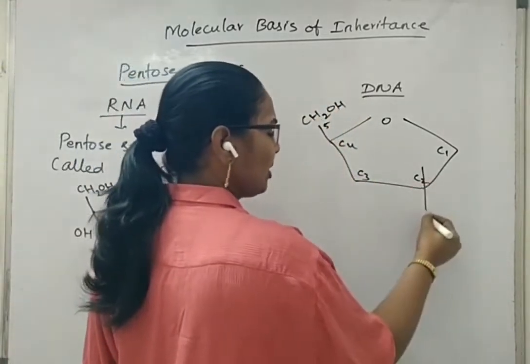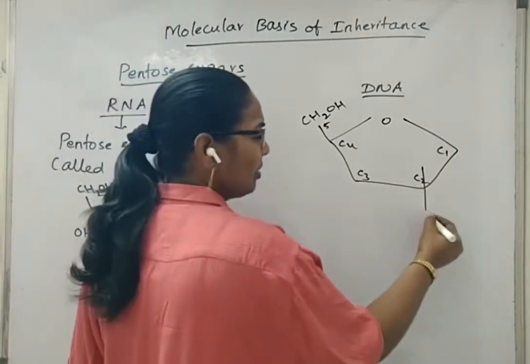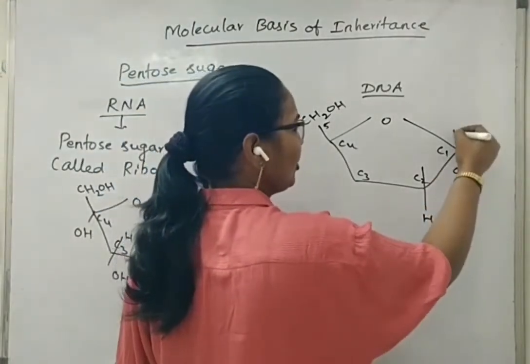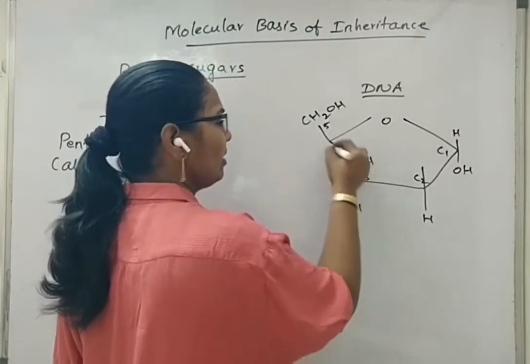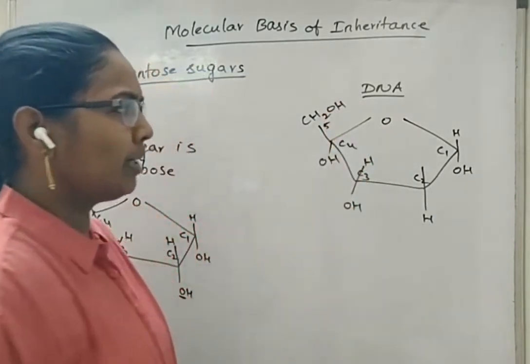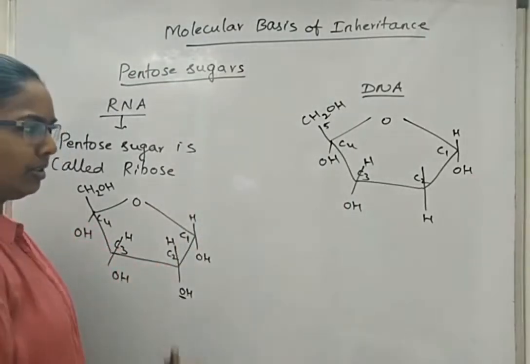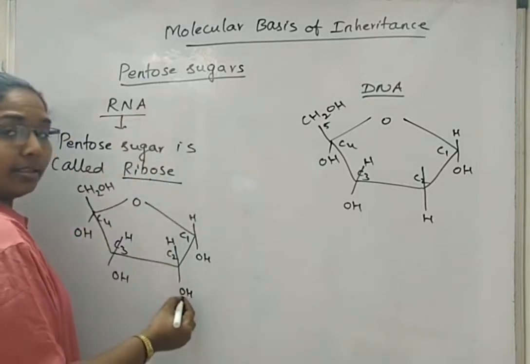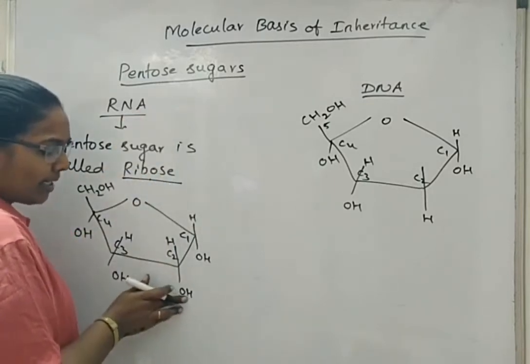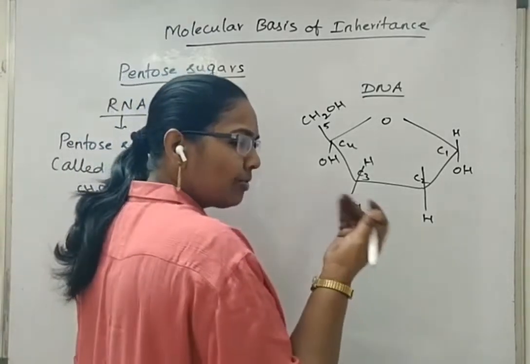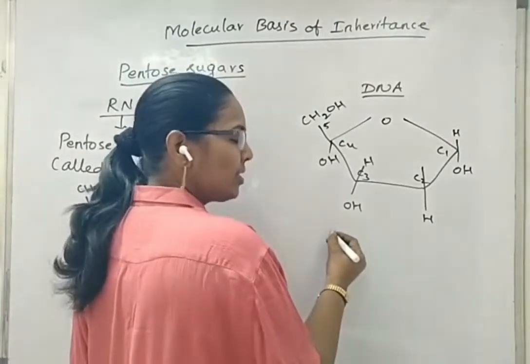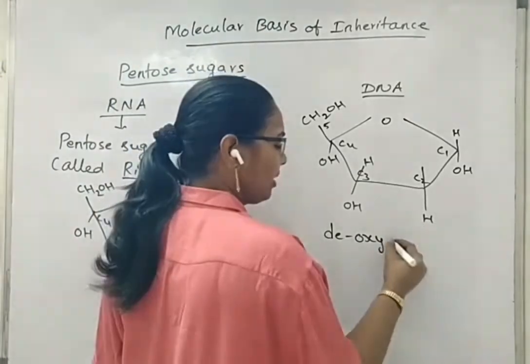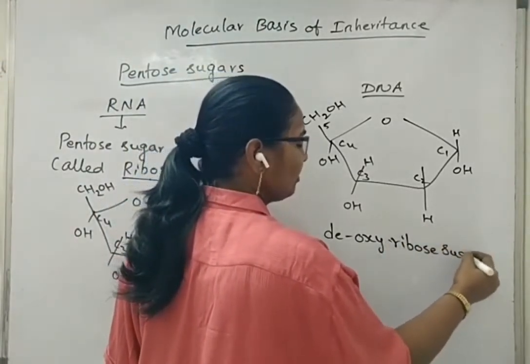At the second carbon position, it has removed that oxygen, so only hydrogen exists in the new structure. Other distributions of hydroxyl groups are the same. Nothing change is seen in any of the other carbons of the changed form of pentose sugar. The pentose sugar of RNA is called ribose, but it has removed its oxygen atom from the second carbon position. Because of that removal, the name was changed to deoxy, means oxygen was removed at the second carbon position, deoxyribose sugar.